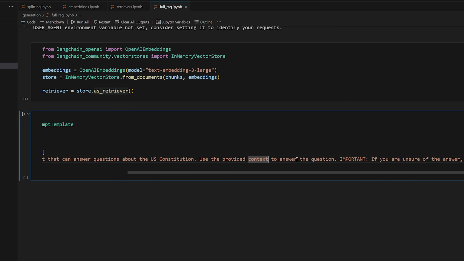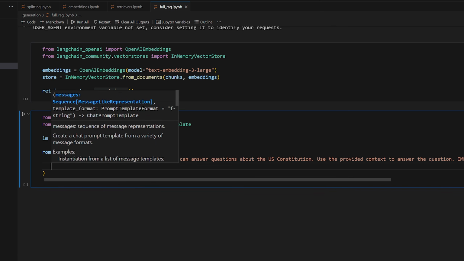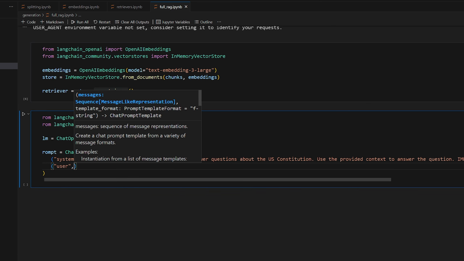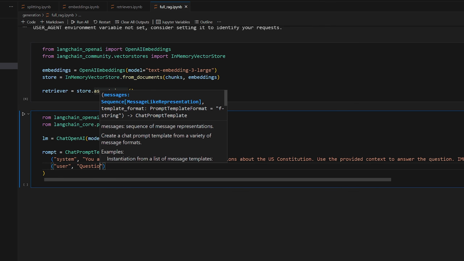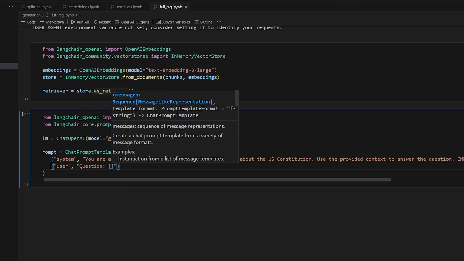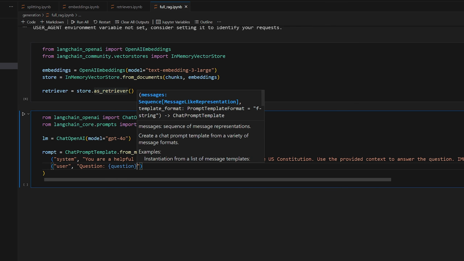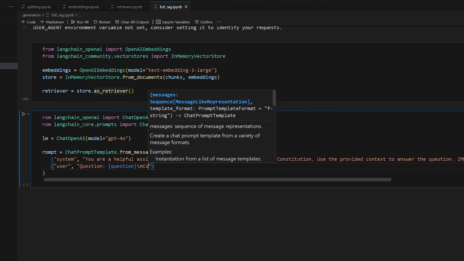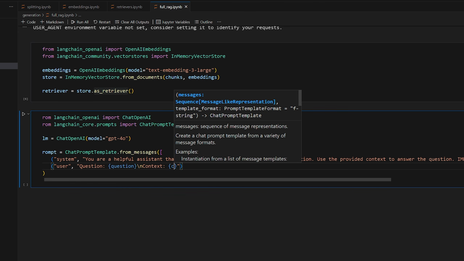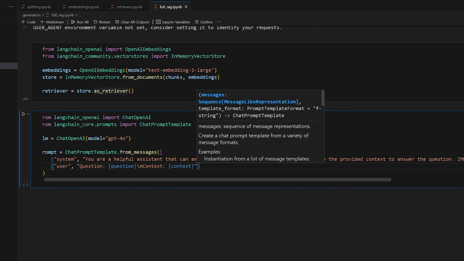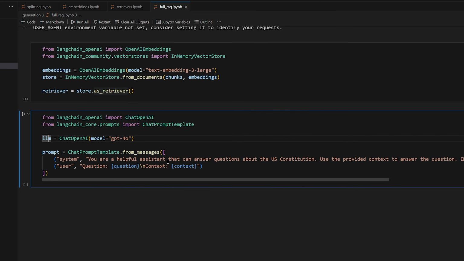Okay. After your system message, you're often going to have a user message. So we'll say user, and then we could simply say "Question:", and then we'll have a variable here for the question, and then a new line character, and then we'll say "Context:" on the next line, and then context as the variable. So now whenever you invoke this large language model, you're going to pass in the prompt along with the variables being injected inside of it. It'll have the system message, so it knows how to respond, but it also has the question, the original query, along with any additional context that it can use to answer the question, okay?